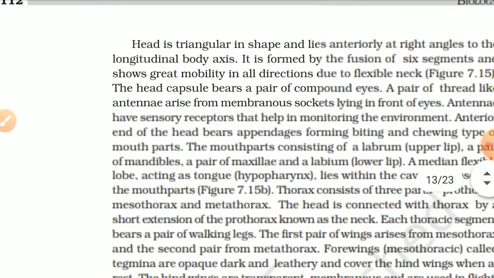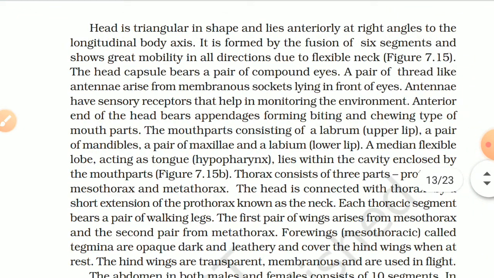The head is triangular in shape and lies anteriorly at right angle to the longitudinal body axis. It is formed by the fusion of six segments and shows great mobility in all directions due to a flexible neck. Figure 7.15. The head capsule bears a pair of compound eyes and a pair of thread-like antennae arising from a membranous socket lying in front of the eyes. Antennae have sensory receptors that help in monitoring the environment.